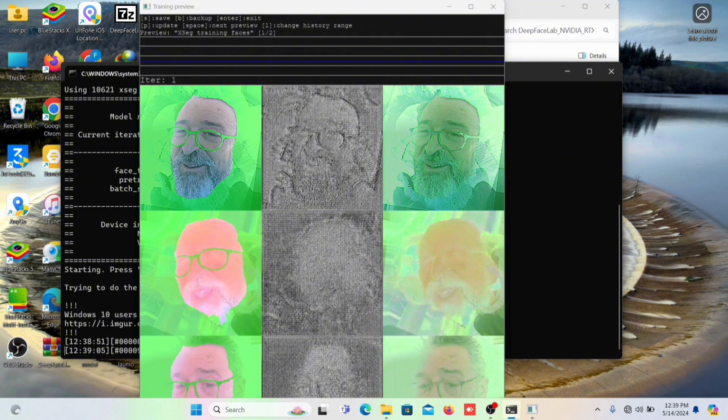So what you do is to check, is it learning properly? If it's not learning properly, if you see the second image by the left, you see that the face is not showing. The part you have the green color is the part that is not seen, but the places that you don't have the green color is where it's going to be seen. So you can see that it's not learning properly like it should. So I'll probably go back and edit it manually with my hand. I'll show you how to do that. Some videos I'm not going to show you, but here I'm going to show you how to do that. Hold on, I'll stop the video now to show you how I'm going to manually edit it myself.